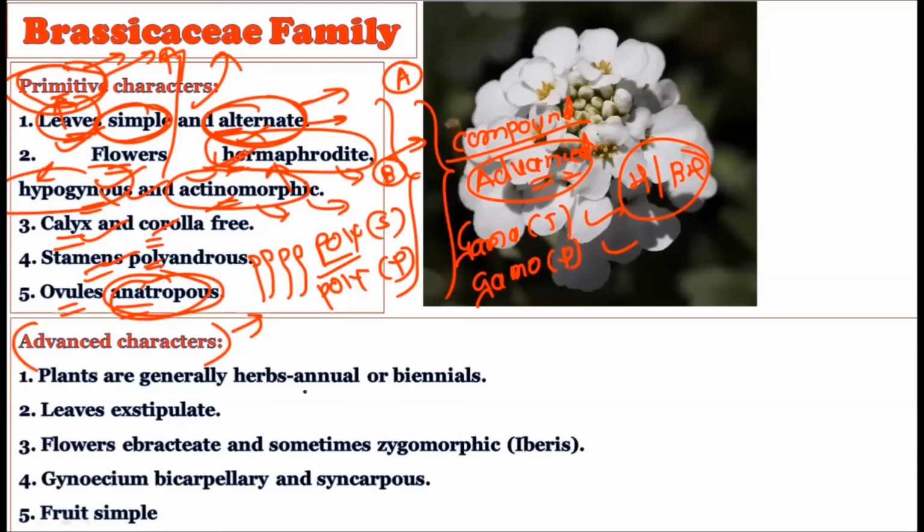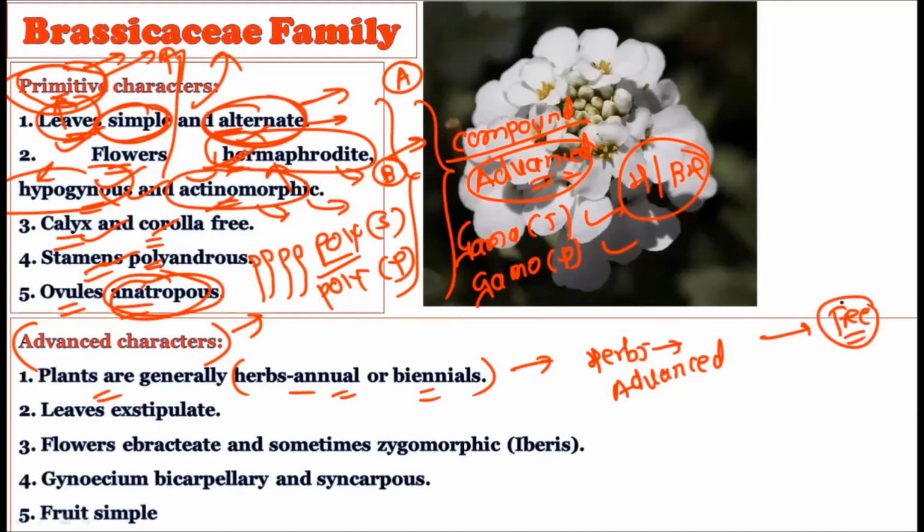See, plants are generally herbs, annuals, and biennials. This is very important. Whenever you find herbs, these herbs are considered advanced plants, and trees, on the other hand, are considered ancient plants. That is, whatever trees are there in the angiospermic plant families, they are considered primitive plants because they originated from the gymnosperms, and gymnosperms, as you know, showed the tree habit. Maximum of them showed the tree habit.